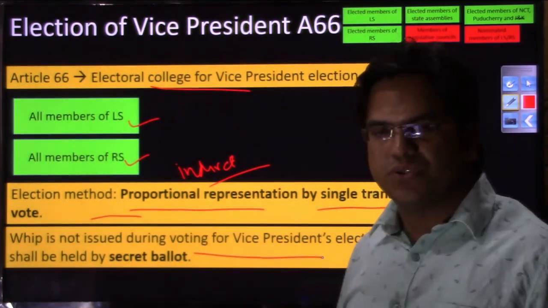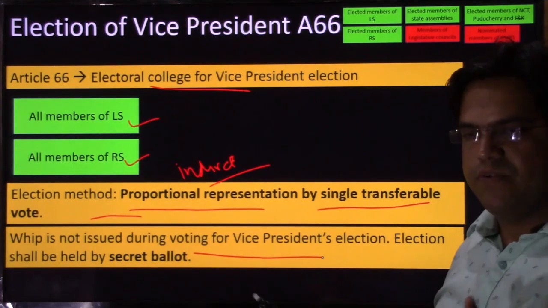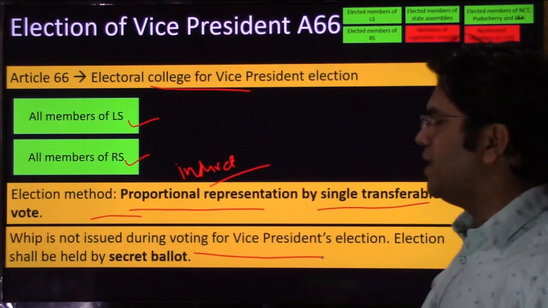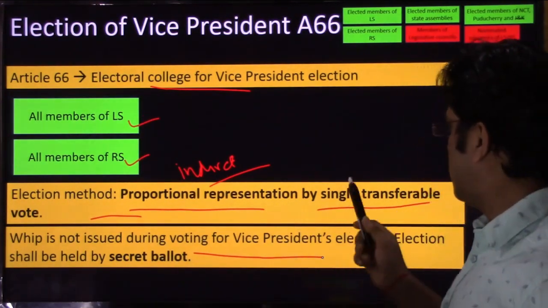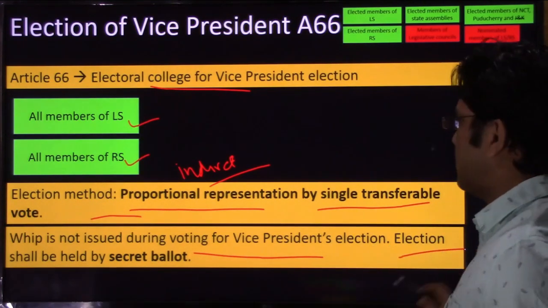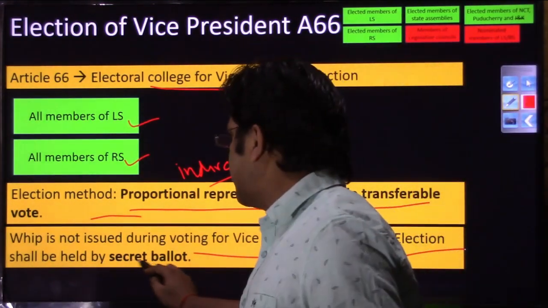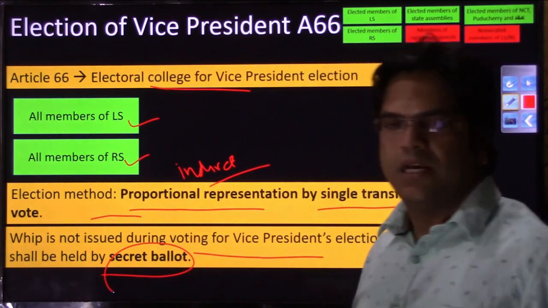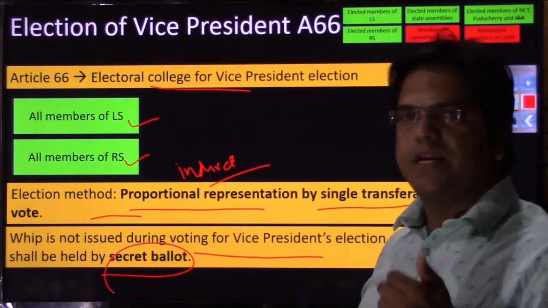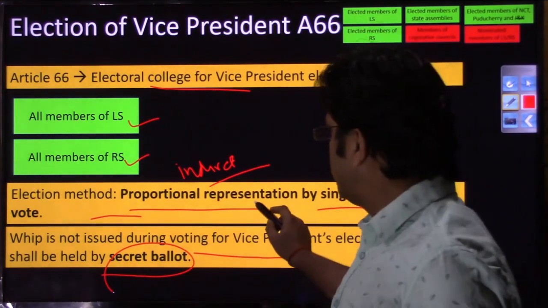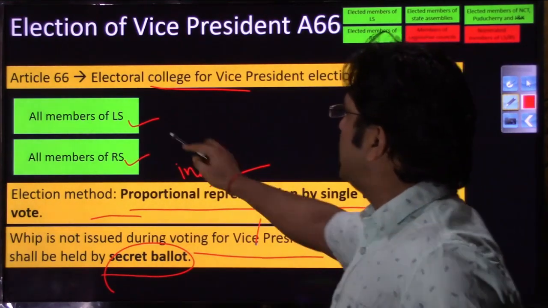Why is whip not issued in president's election and vice president election? That logic had already been explained. In presidential election, elections shall be held by secret ballot. So why not open ballot? That concept again we have explained in presidential election. So almost everything is the same except the electoral college.